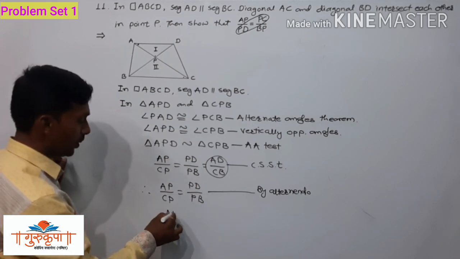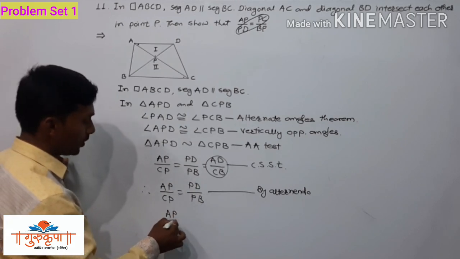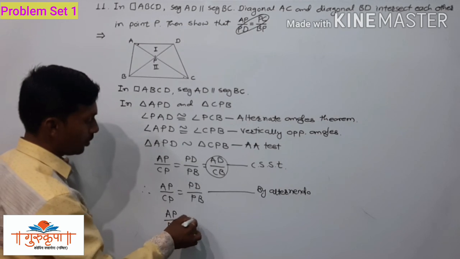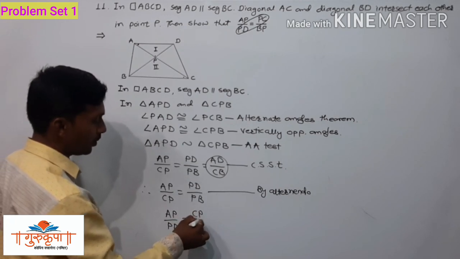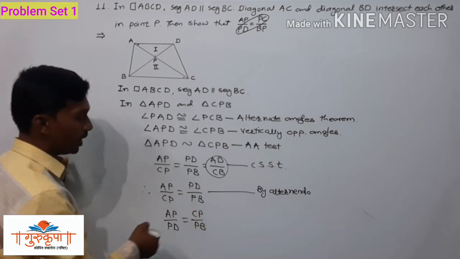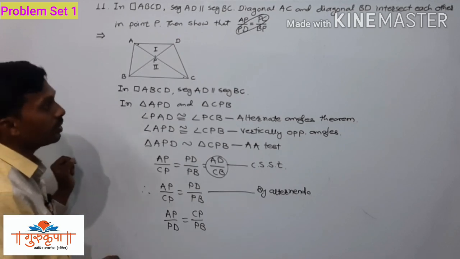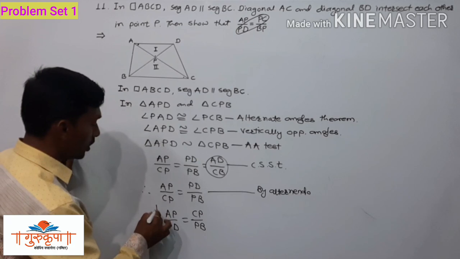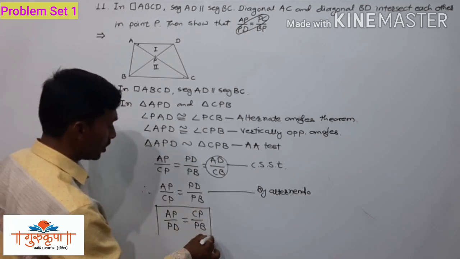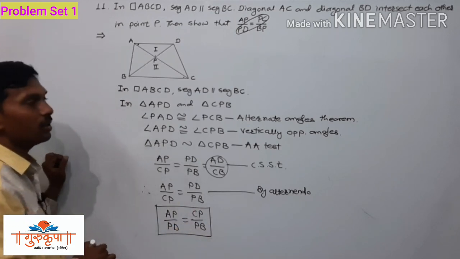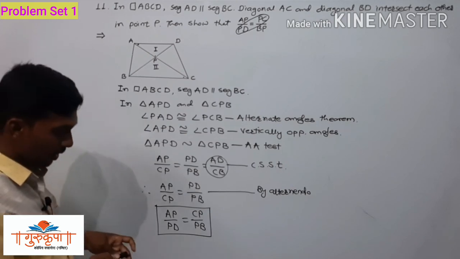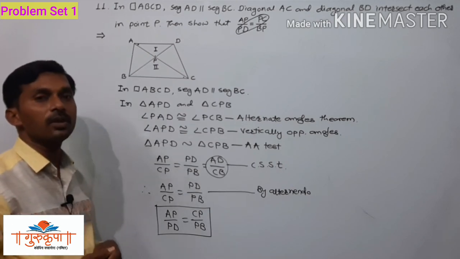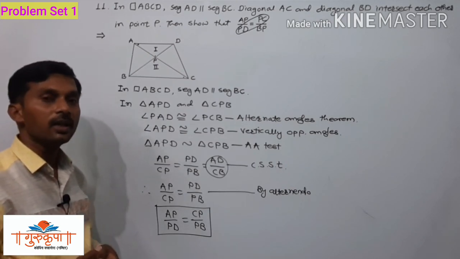So you can write AP upon PD is equal to CP upon PB, and that is what we have to do. AP upon PD is equal to PC upon PB. So this is all about example number 11. Now we will take the next example, that is example number 12, which is an activity.